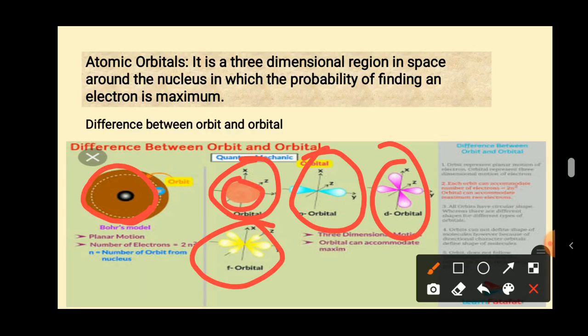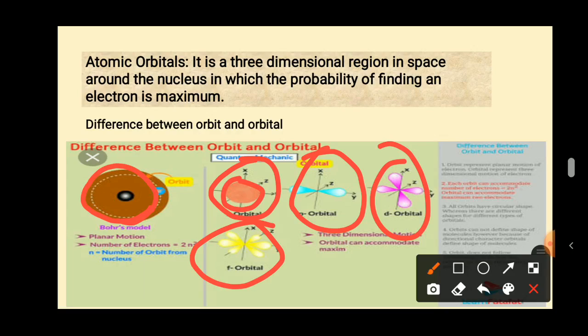In the case of an orbital, it accommodates a maximum of only 2 electrons, but in the case of an orbit it is 2n square electrons. Okay, 2n square electrons. An orbital can accommodate only a maximum of 2 electrons. Okay, so I will repeat what the differences are between orbit and orbital.